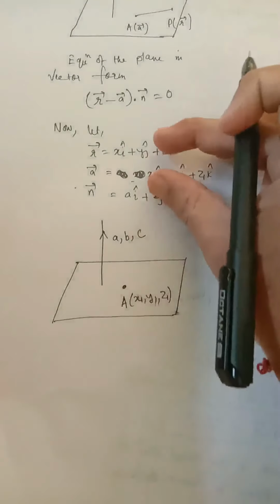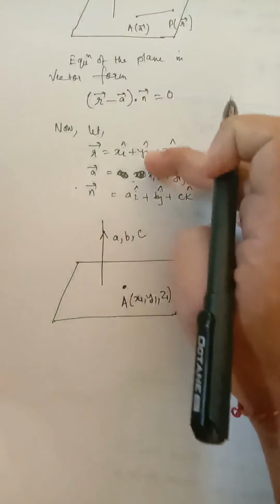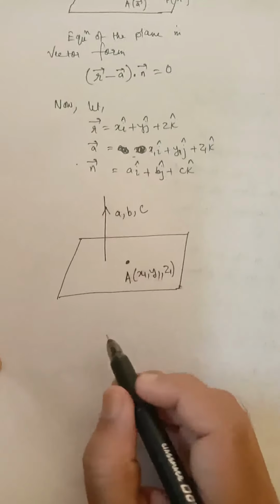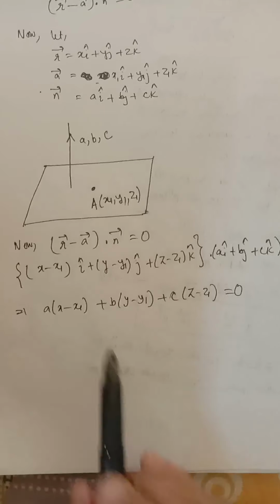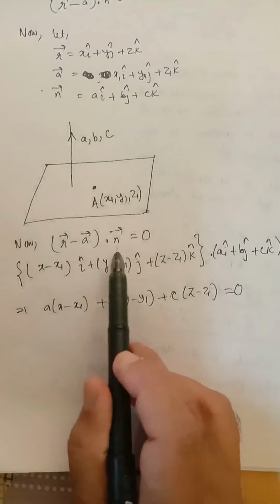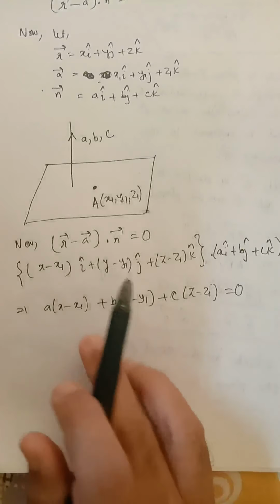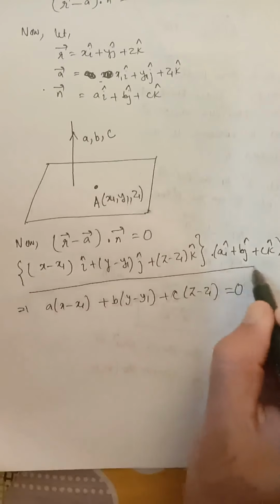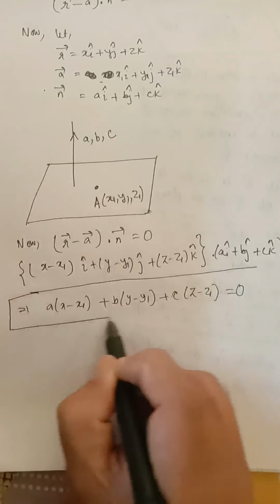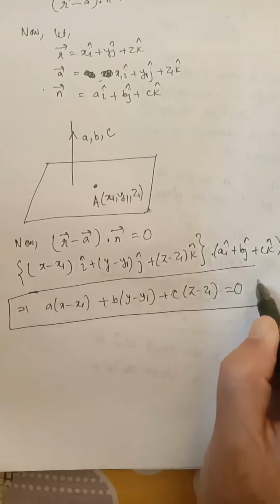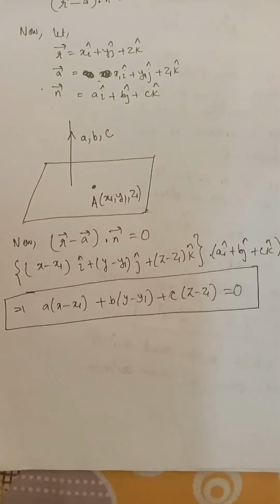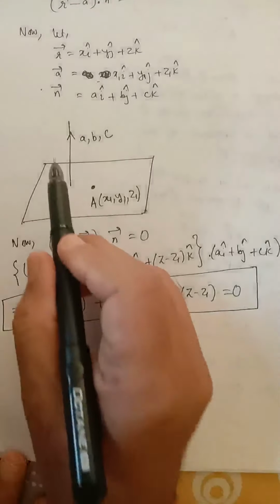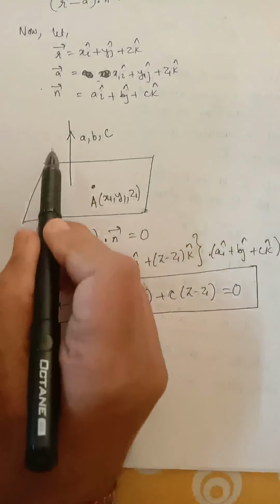Now, if we put these values here, putting the values of the R vector, A vector and n vector and simplifying, we get the equation of a plane in Cartesian form: a into (x minus x1) plus b into (y minus y1) plus c into (z minus z1) equal to 0. This is the equation of a plane in Cartesian form.